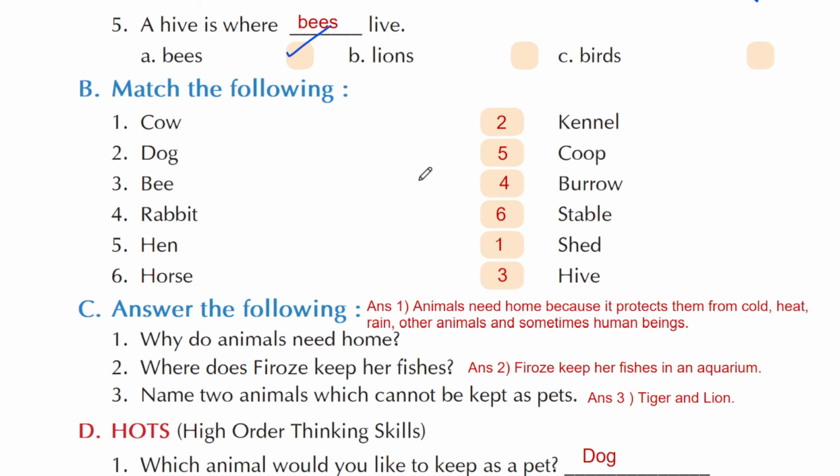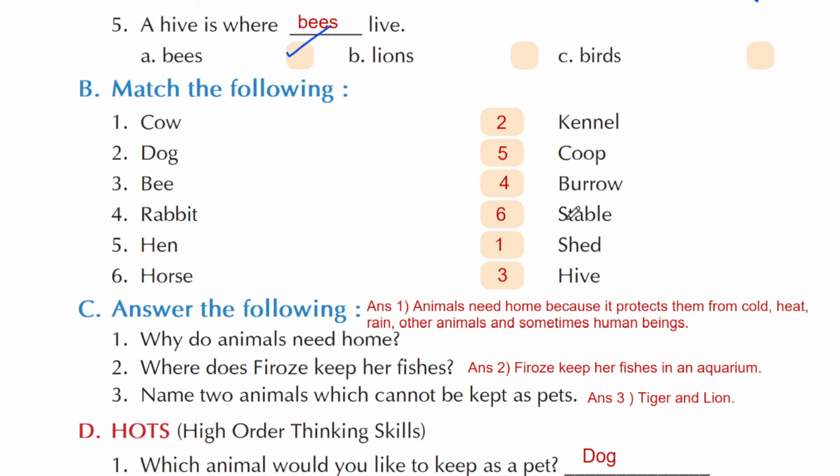Question B, match the following. So here you can see in the left column there are names of animals, and in the right column there are names of their homes. So you have to match the correct animal with their correct home. So kennel, it is a home of a dog. So you will write down 2 here. Then you will write down 5 next to coop, because in the 5th number we can see hen here. Then you will write down 4 next to burrow. A rabbit lives in a burrow. That is why we have to write down 4 here.